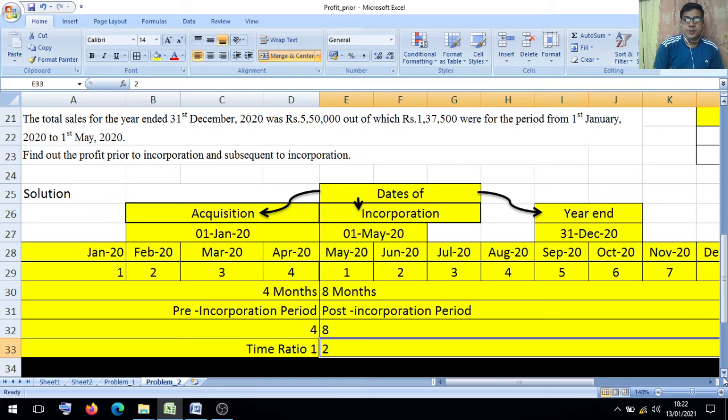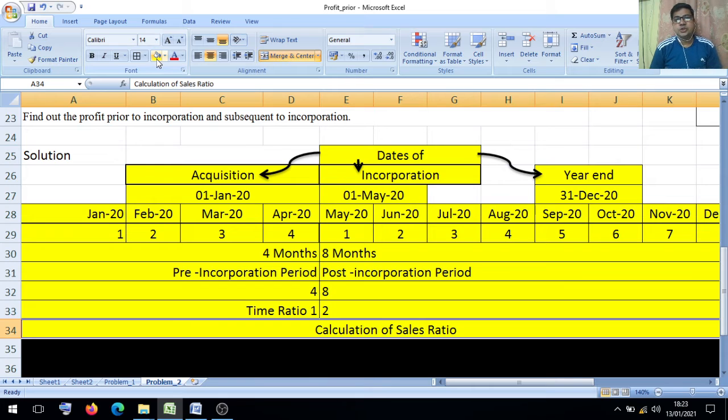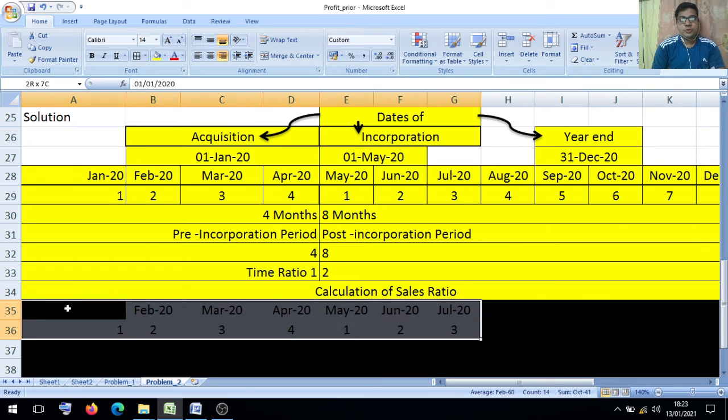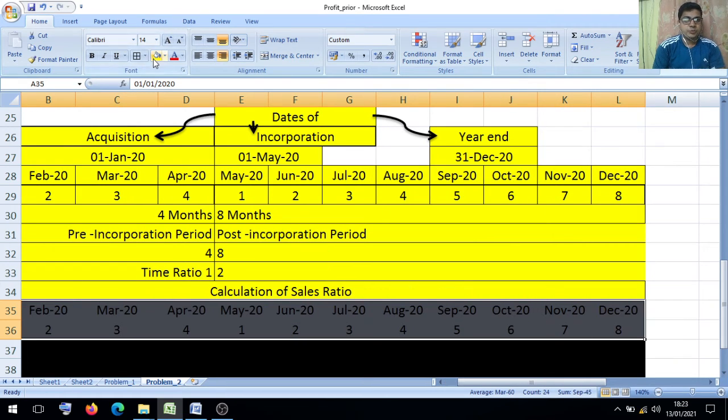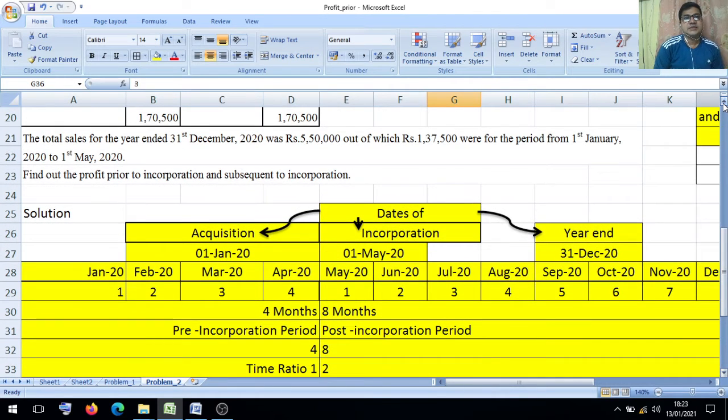Now friends, we will find the next ratio, that is the calculation of the sales ratio. Again we will consider the pre-incorporation period and post-incorporation period. We already found these numbers: pre-incorporation period 1st January to April, and post-incorporation period May to December, 4 months and 8 months. Now what information do we have regarding the sales?